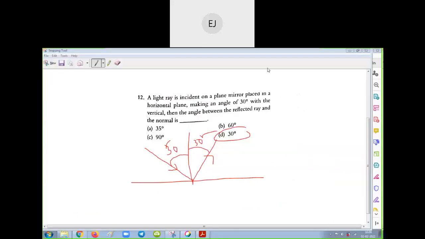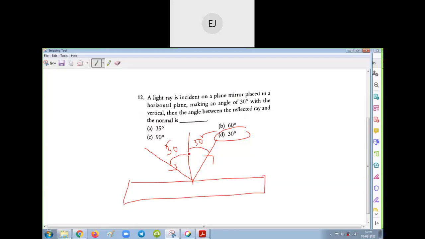Okay, I repeat. They have given that it is a plane mirror and this is the incident ray, this is the normal, and this is the reflected ray. The plane mirror is placed on the horizontal table, so vertical is nothing but the normal. With the normal, the incident ray is making a 30-degree angle, and they are asking the angle between the reflected ray and the normal. That is nothing but angle of reflection. You know angle of incidence is equal to angle of reflection, so the answer is 30 degrees only.